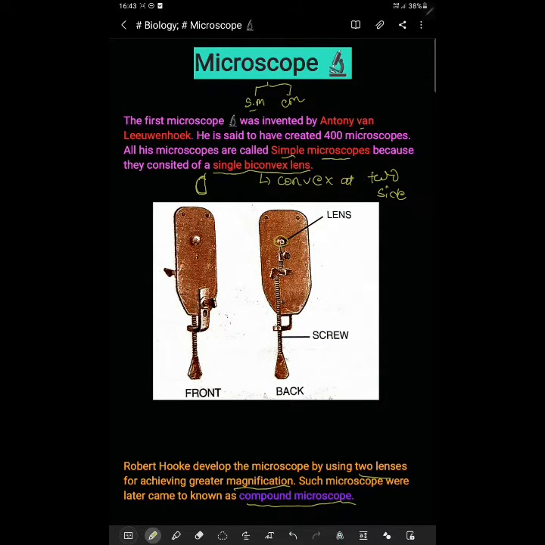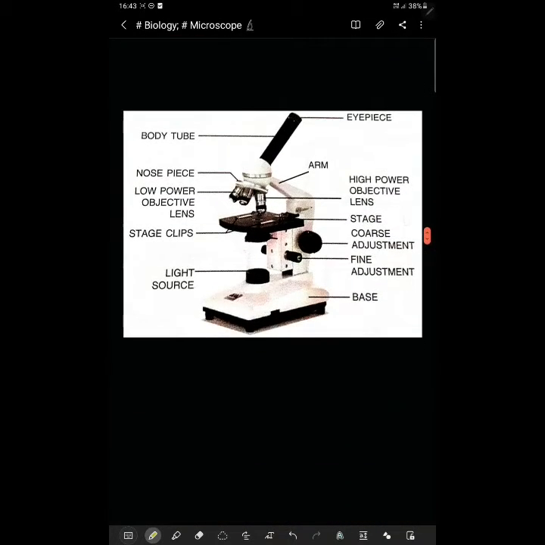I hope you are able to see this one. Now see, this is the modern microscope. We term this the modern microscope. Today also, if you go into laboratories, or when you become a scientist, or if you go to a doctor, you will see this one. This is the modern microscope.